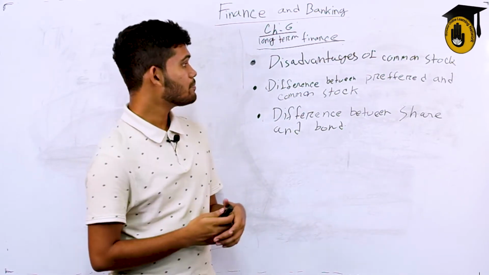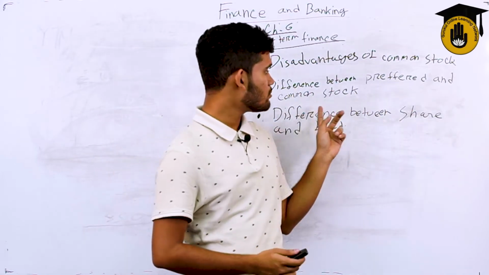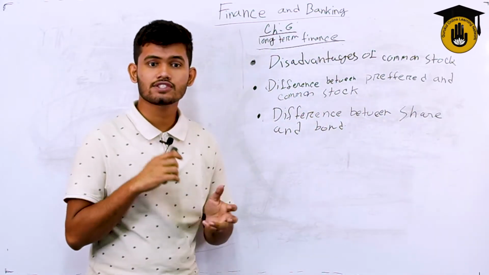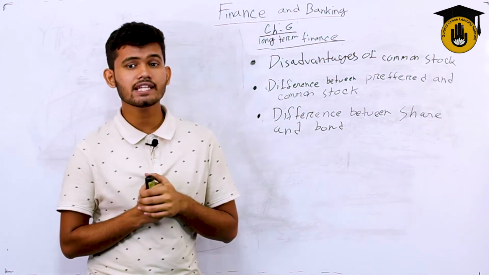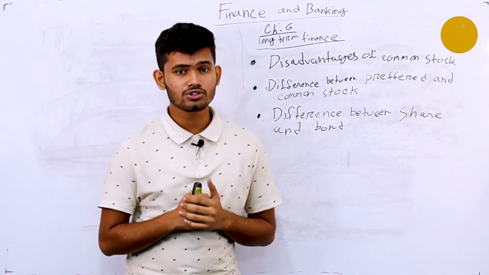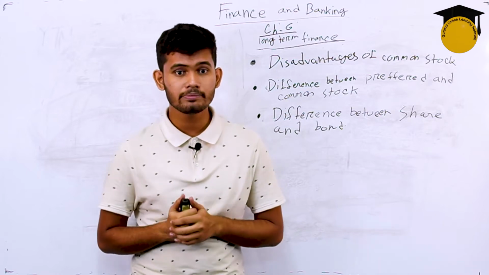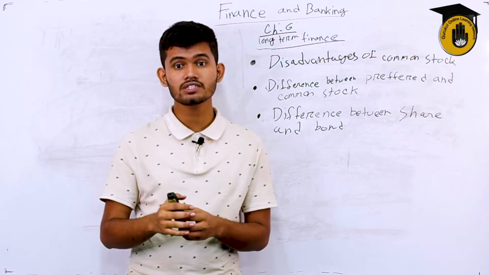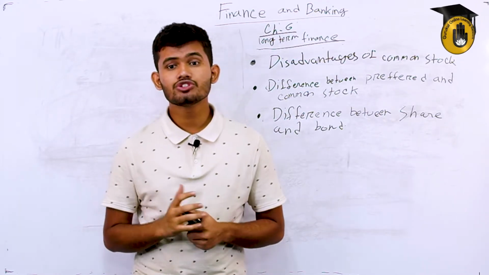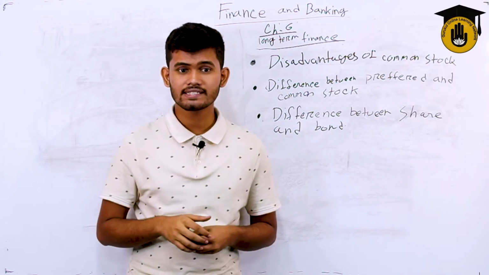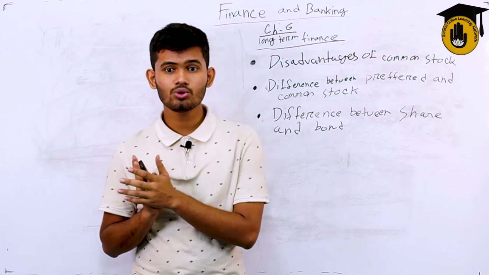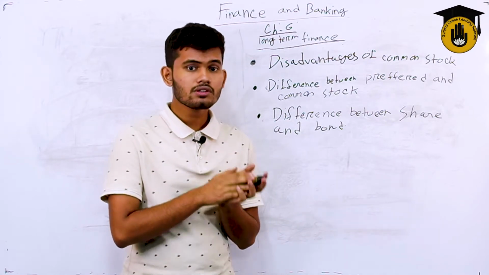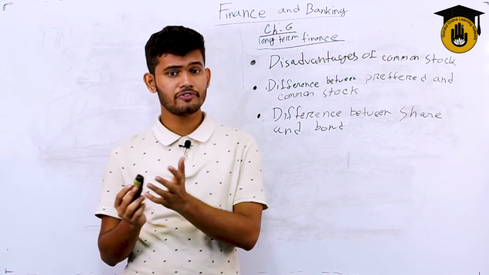So let's talk about preferred stock, and the difference between preferred stock and common stock. We knew about common stock earlier. Preferred stock is a class of ownership in a corporation that has a higher claim on assets and earnings than common stock. Preferred stock dividends generally must be paid before dividends to common stockholders, and those shares usually do not have any voting rights. It's a typical financial instrument that has characteristics of both fixed dividends and potential appreciation. It is known as a preferred share.